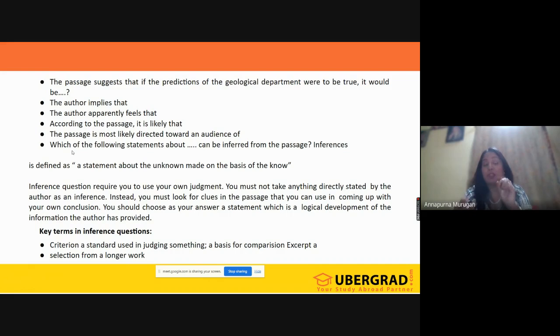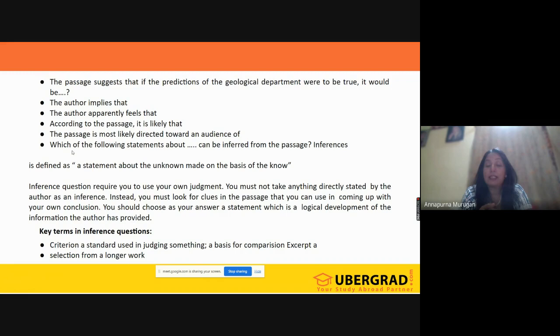Okay. That means what? Don't expect that you will always have the word implies or inference. Many times this question will be asked without these words also. The author implies that, the author apparently feels that, according to the passage it is likely that, the passage is most likely directed towards an audience of, so which of the following.